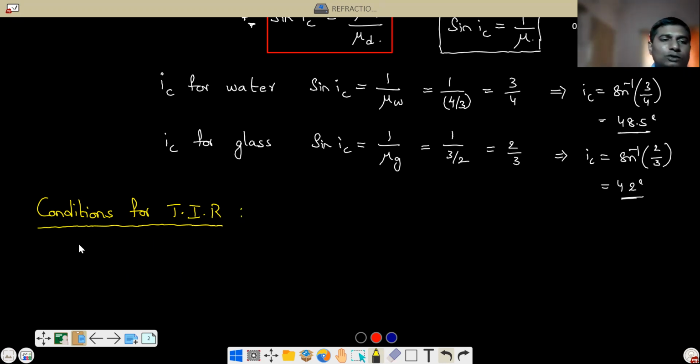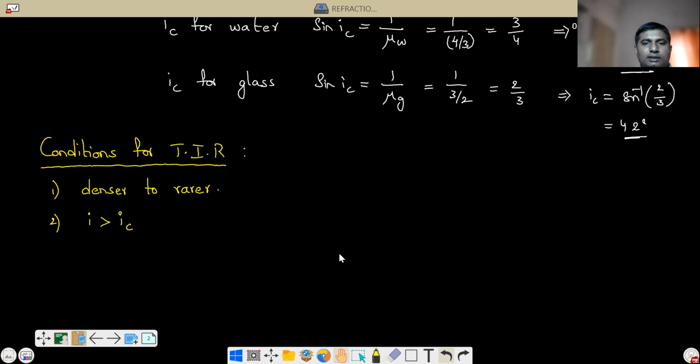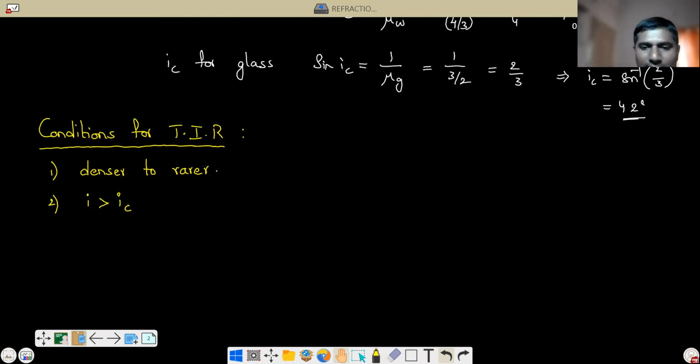But this will happen only under two conditions. Number one, when the ray is going from denser to rarer, not otherwise. Only if the ray is going from denser to rarer, this will happen. And the next condition is what? The angle of incidence must be greater than the critical angle. Under these two conditions, total internal reflection will happen. These two conditions are very, very important. If you don't meet these two conditions, then total internal reflection will not happen.